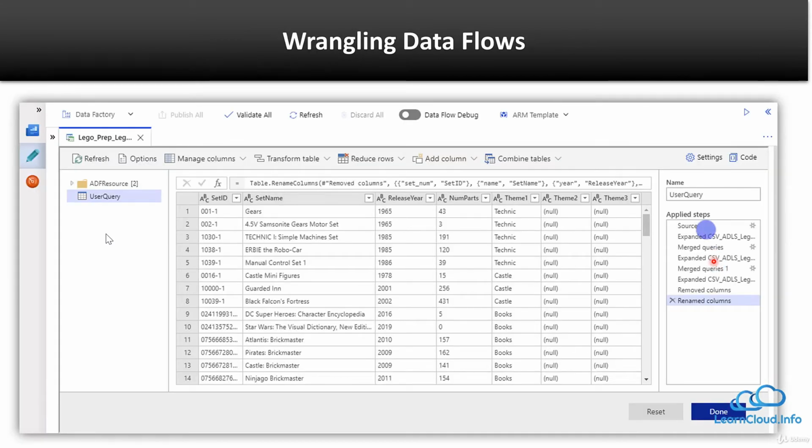So let me move forward and show you what a wrangling data flow screen looks like. So it looks like this. You have the table here. You can exactly see the data here. And probably this is not very easy to see in the mapping data flow, but because this is more focused on the data, that's why you can see the data. You can write the queries here, create columns, filter, and all those kinds of things you can do here. And you can actually write the full-fledged logic here to transform the data, which we'll see when we do the demo of wrangling data flow.